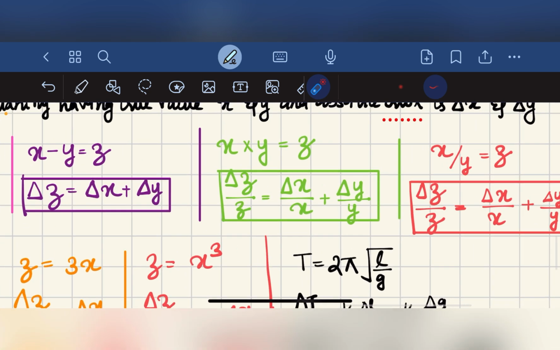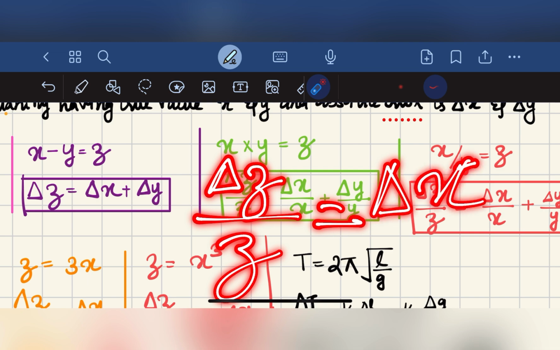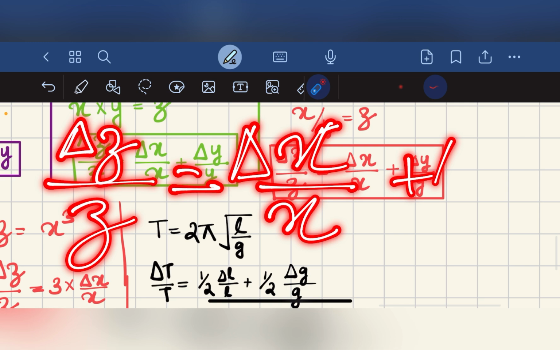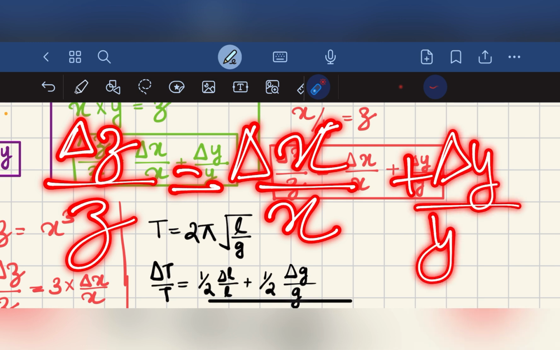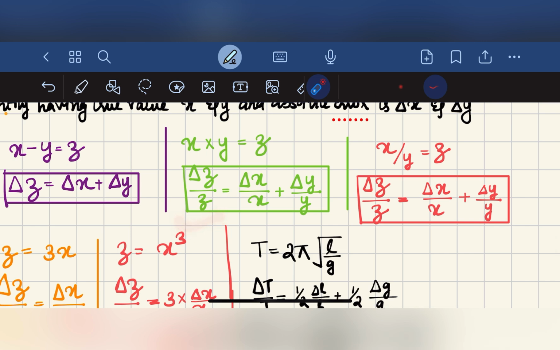So the total error we have to find. Here we are finding the relative error. To find the relative error, delta z divided by z is equal to the absolute error divided by the true value, delta x divided by x, plus delta y divided by y. So delta z divided by z is equal to delta x divided by x plus delta y divided by y.